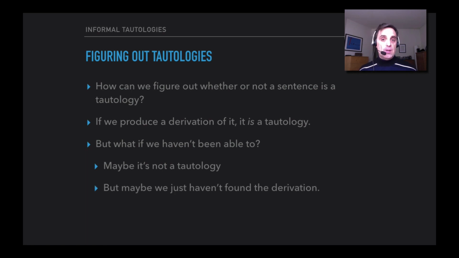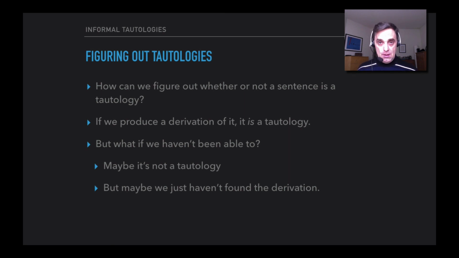So if we were going to use the derivation system to figure out whether or not sentences are tautologies, first of all, we'd be looking at arguments of a kind that we haven't looked at yet, namely arguments with no premises. And we also know that if I can produce a derivation of the argument, okay, it's a good argument, but sometimes I'm having trouble producing a derivation. That's not because there isn't one, it's because I can't figure it out. So the derivation system is sort of limited in this way. When we can't produce a derivation, we don't know why that is. Is it because we can't figure it out, or because there isn't one?